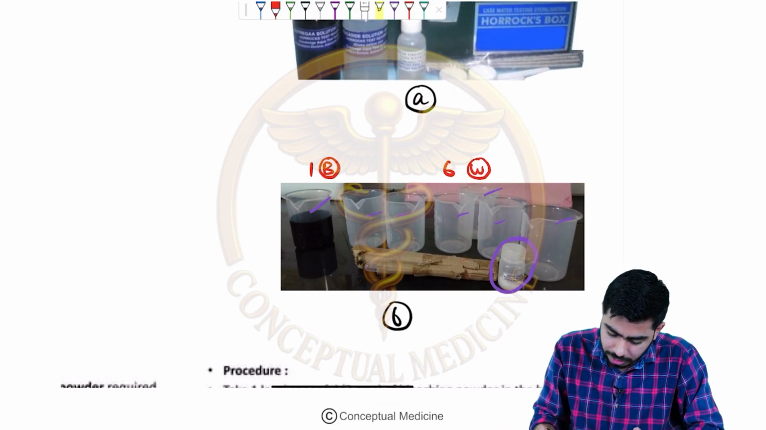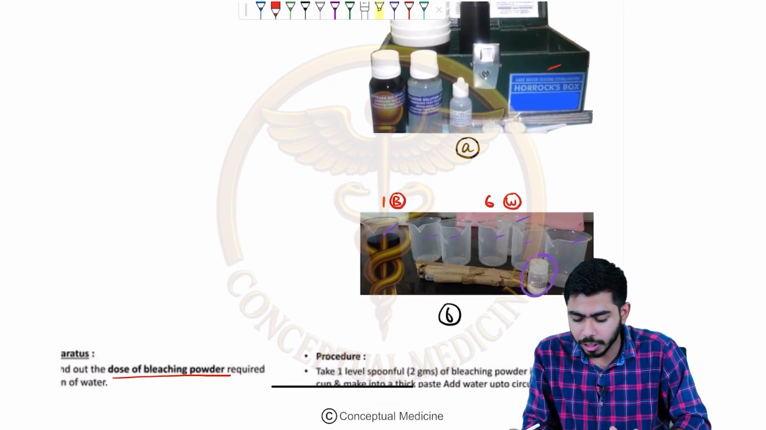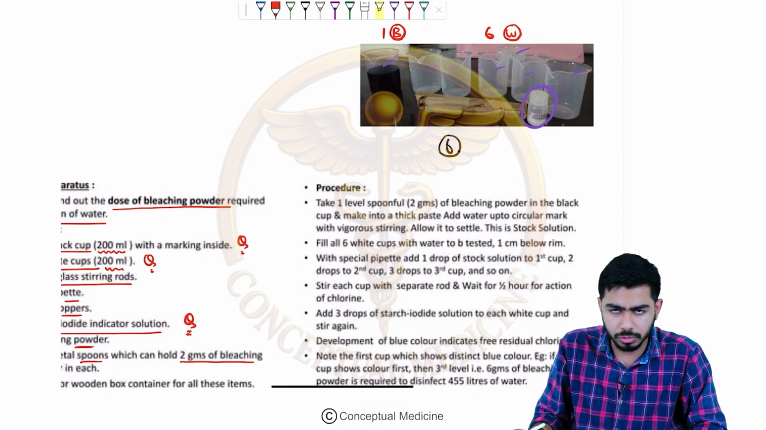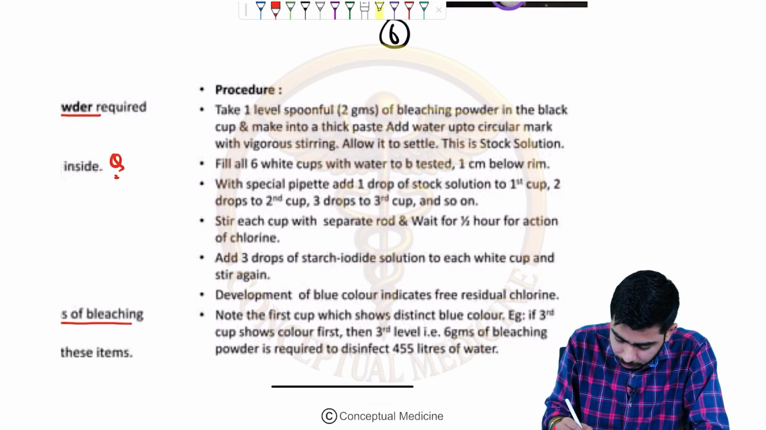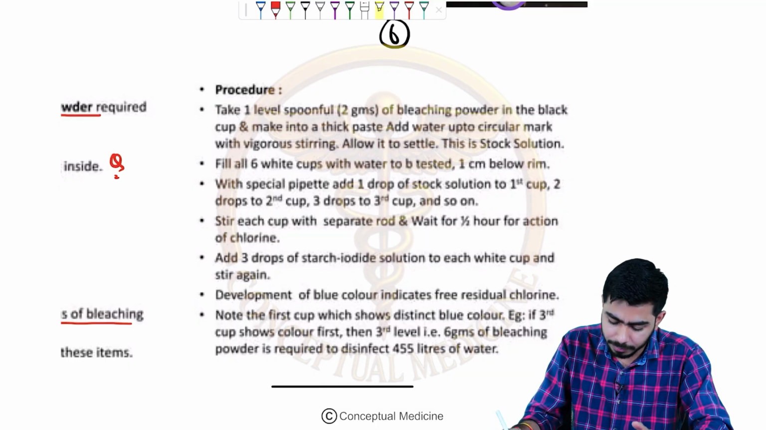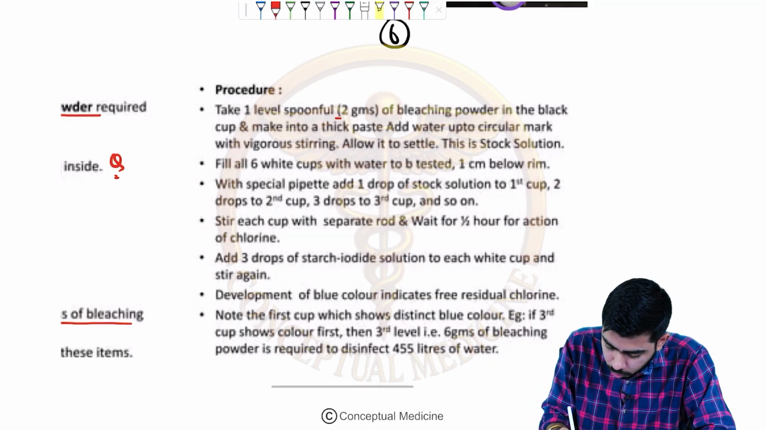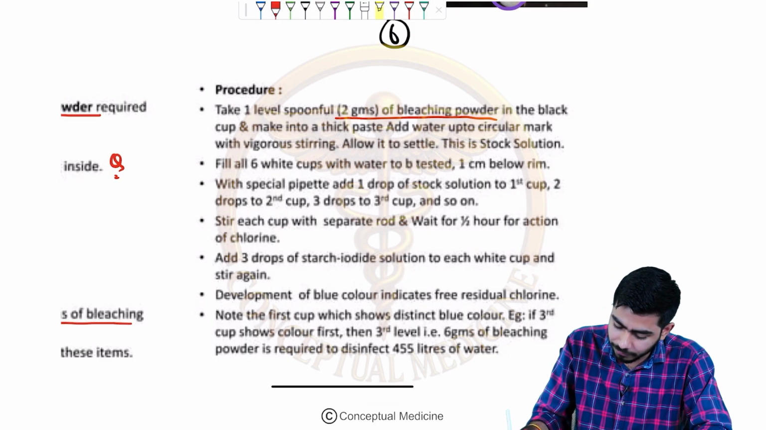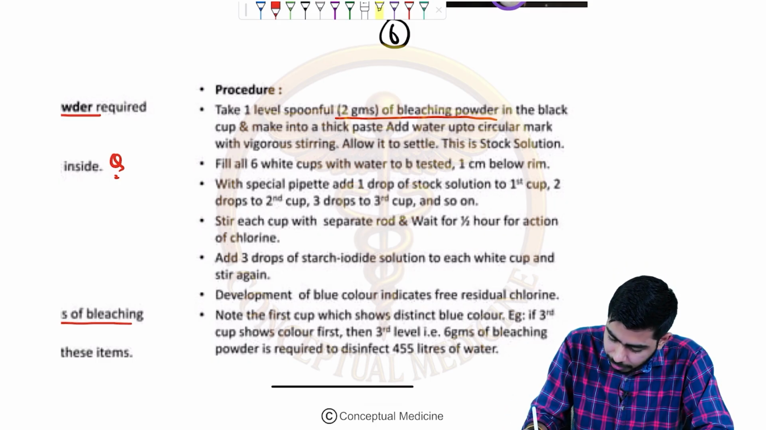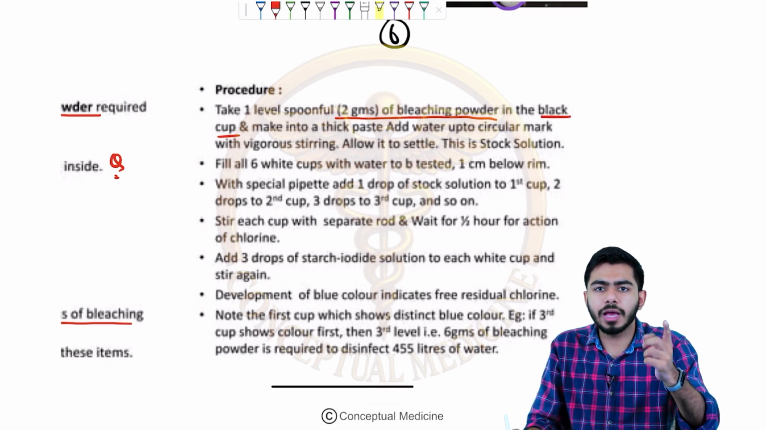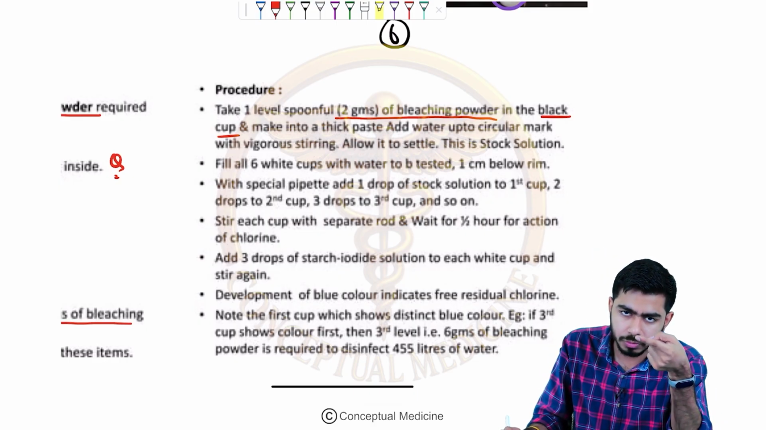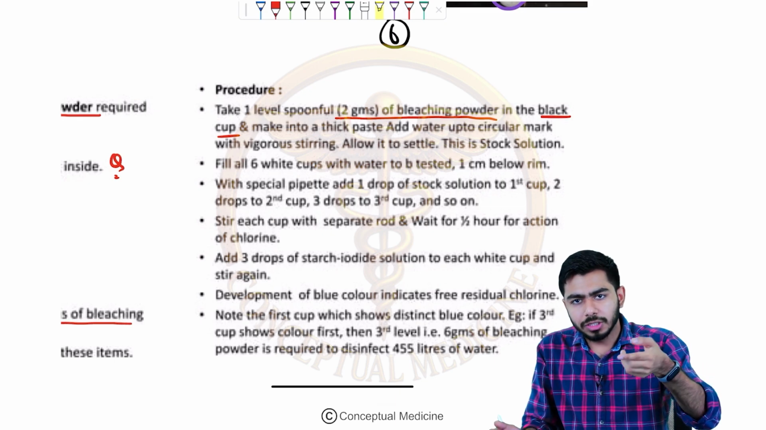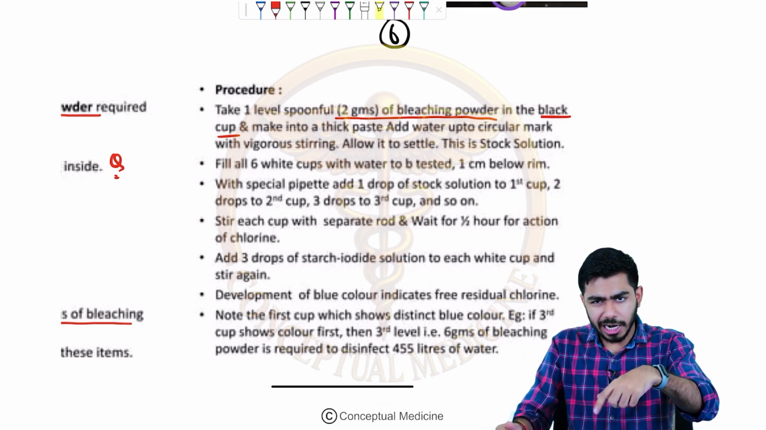Okay, once we have understood that, now we shall talk about how we actually perform this procedure, right? If you talk about the procedure, guys, first of all we need to take 1 spoon carrying 2 grams of bleaching powder, and we will be mixing it in the black cup. Very important. In the white cup or black cup? In the black cup you will be mixing, with the spoon, 2 grams of bleaching powder in an adequate amount of water.